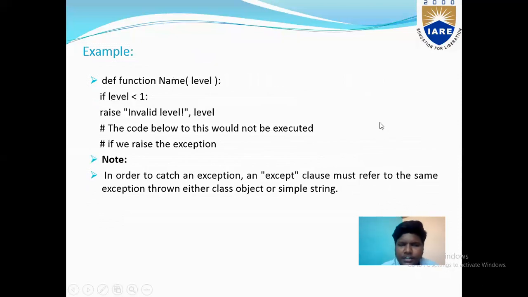Example: def functionName(level): if level < 1: raise Exception("Invalid level"). The code below this would not be executed. This code will not execute if we raise the exception. Note: in order to catch an exception, an except clause must refer to the same exception, through either a class object or a simple string.